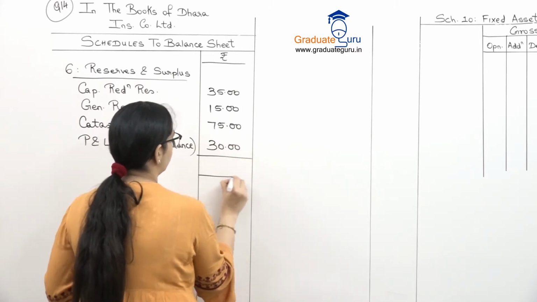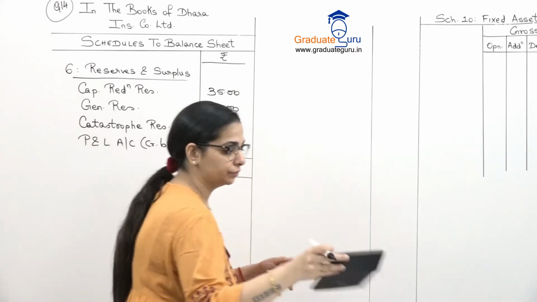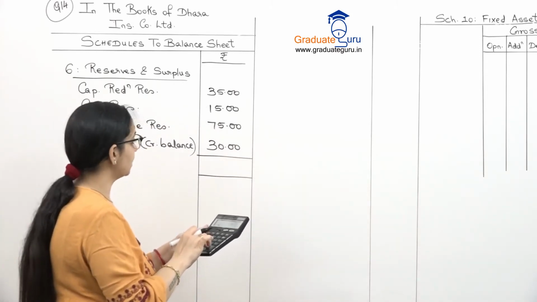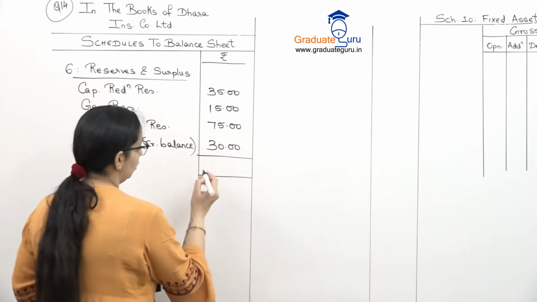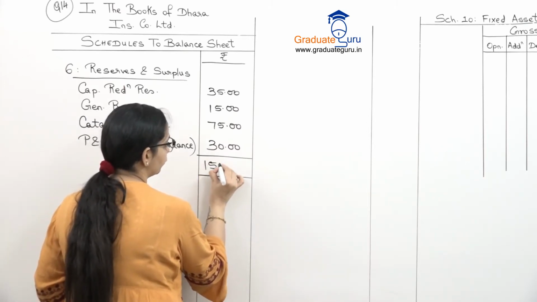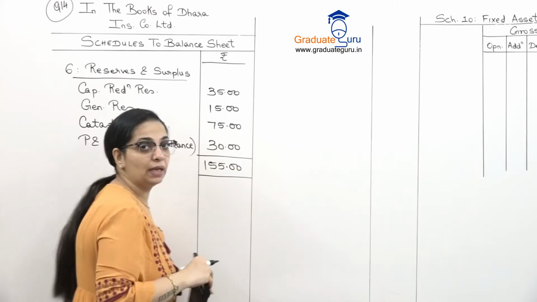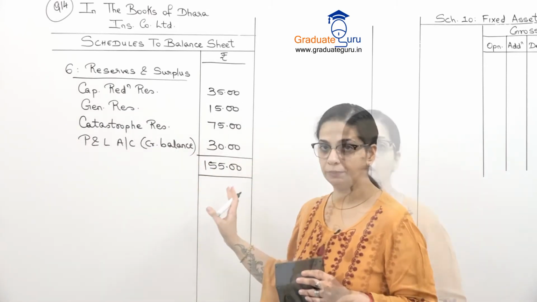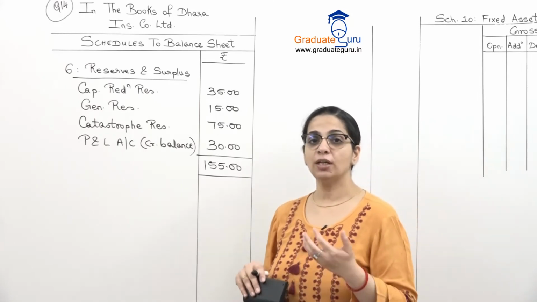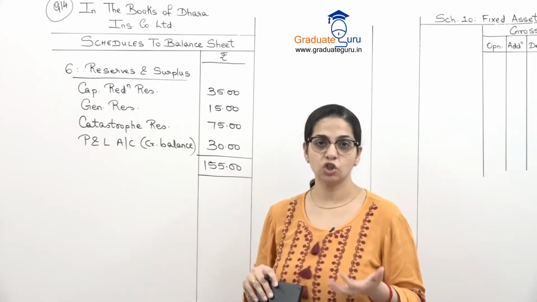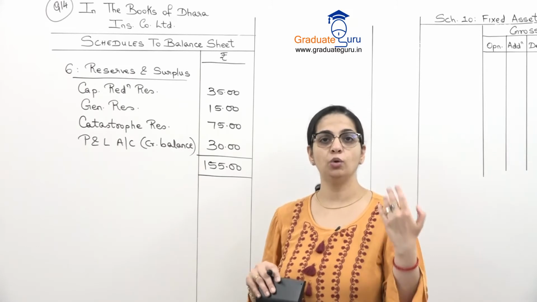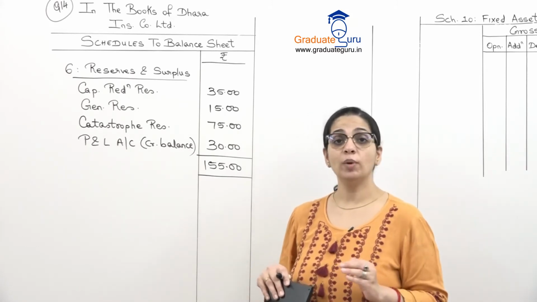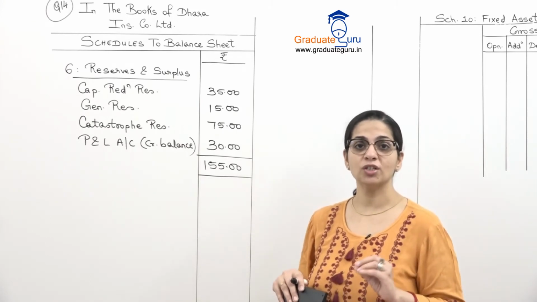So let us take a total of this. 35 plus 15 plus 75 plus 30, we get 155. If we were making our balance sheet, तो ये reserves and surplus के सामने amount चला जाता. अब हमारे पास information नहीं है for schedule 7 which is borrowings. वैसे ही हमारे पास schedule 5 का भी information नहीं था share capital, so we've left that. Now we go to the investment schedule which is schedule 8.